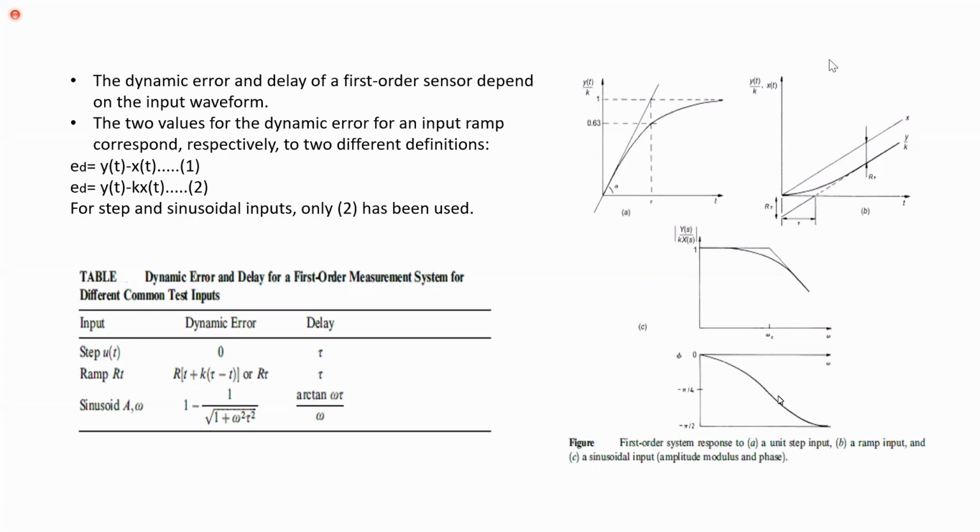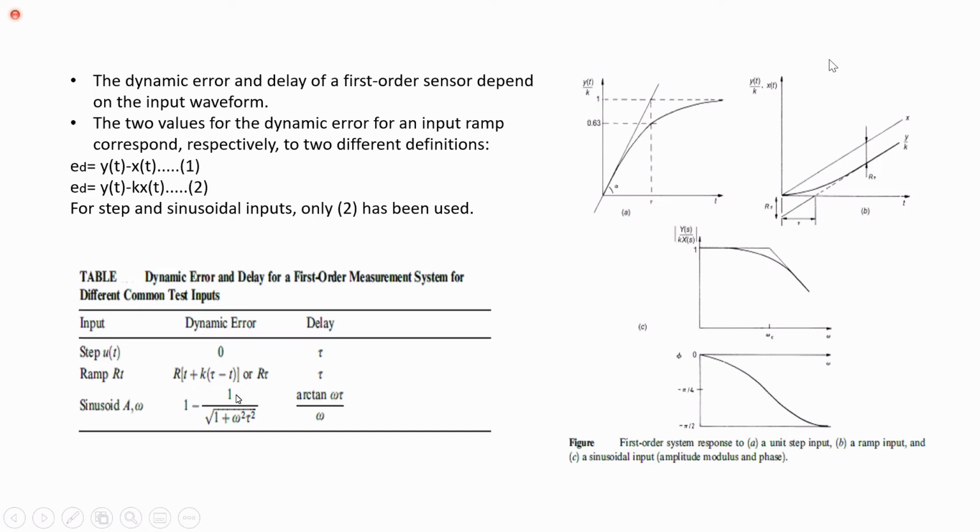And if you apply a sine wave as input to that measurement system, we have to consider two forms of outputs. First one is amplitude modulus and second one is phase modulus. These two graphs show the amplitude modulus and phase modulus. Equations we can derive by using a few formulas. No need to derive now.